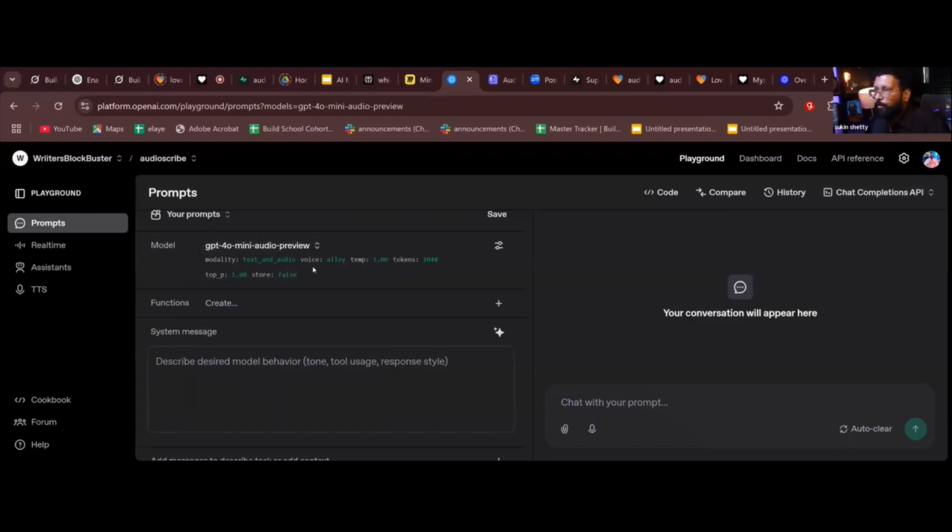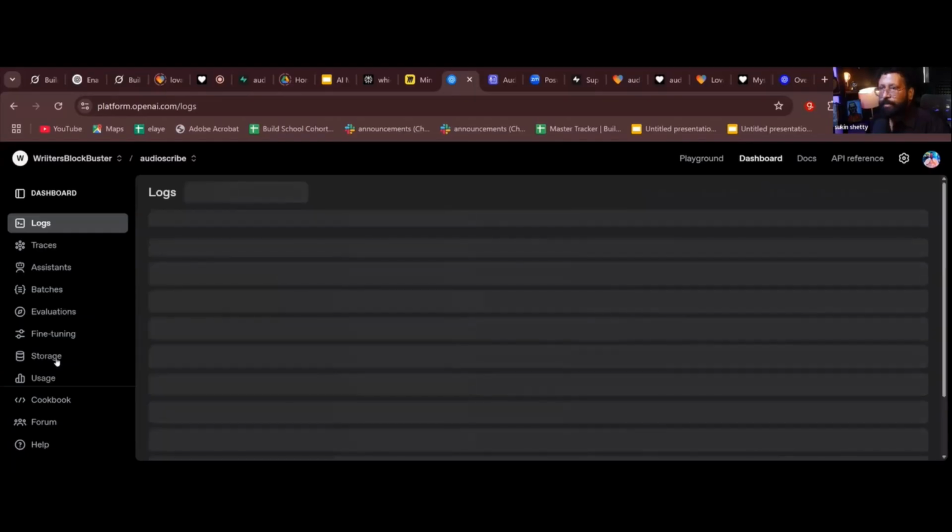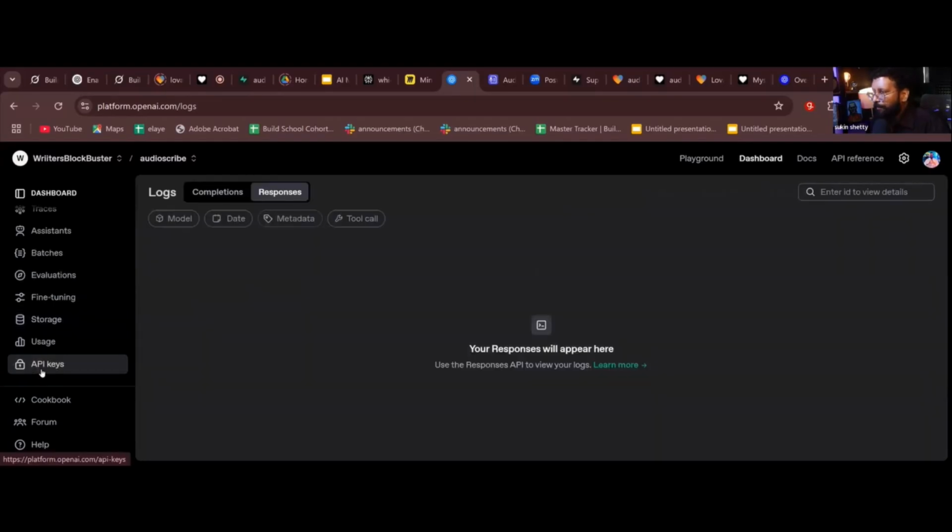Okay, once you select here, now you need to create API key. Go to dashboard. Select dashboard. Click on dashboard. You will see something called API key here. Clear? Are you able to see API keys? I clicked on API key. You will get a page like this.